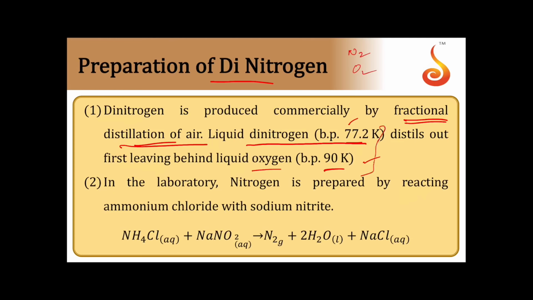Other things are the laboratory preparation methods we have. In the laboratory, nitrogen can be prepared by reacting ammonium chloride with sodium nitrite. Not nitrate, it's sodium nitrite. So ammonium chloride and sodium nitrite give rise to N2 gas. Other byproducts are water and NaCl. So in the laboratory, N2 is prepared by the action of ammonium chloride with sodium nitrite.